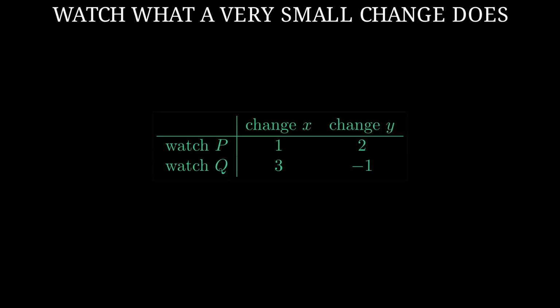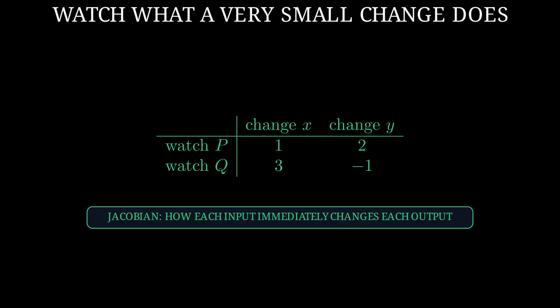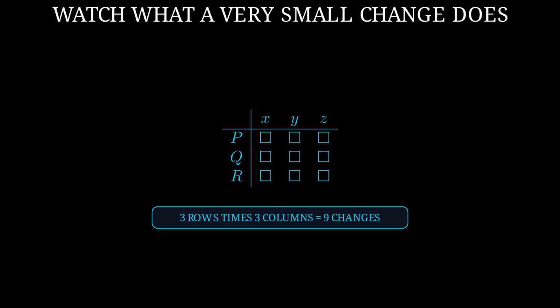Place the results in a table. Each column says which input we changed. Each row says which output we watched. The top left one says how the first output changes when the first input changes. The bottom right negative one says how the second output changes when the second input changes. This table shows how each input immediately changes each output. It is called the Jacobian. A real map has 3 inputs and 3 outputs, so its table has 3 rows and 3 columns. Yes, it does. That gives 9 entries. Each entry chooses 1 output to watch and 1 input to change.